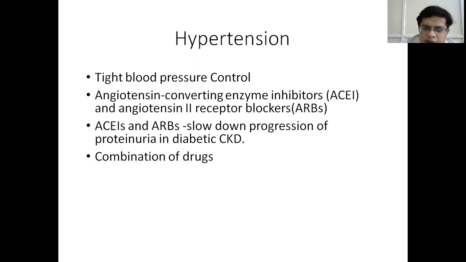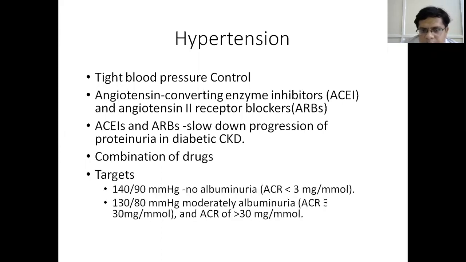However, the effect of ACE inhibitors and ARBs on proteinuria is sometimes much more beneficial than a mild increase in the creatinine. Suppose the serum creatinine increases by more than 30%, then we have to think of stopping ACE inhibitors or ARBs, or if the potassium level is more than 5.5 to 6 milliequivalents per liter, then we have to think of reducing the dose of the drug or switching to another drug.